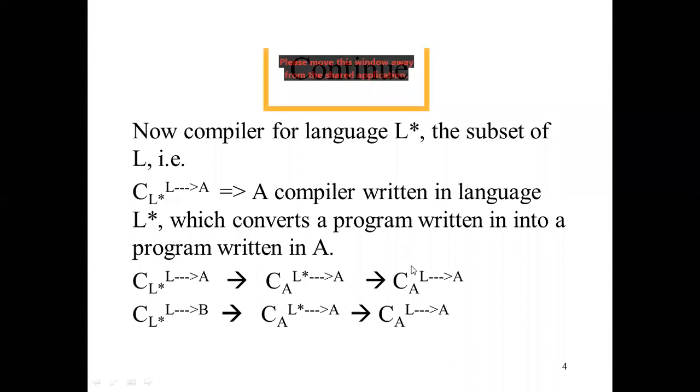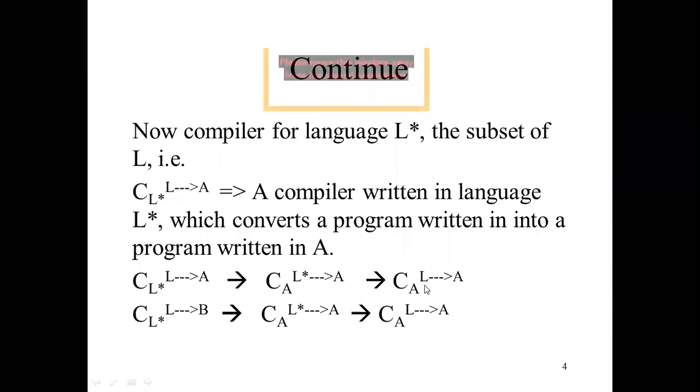Here L star is the subset of L. Don't think about the language of this compiler. This is the internal language in which this compiler was written. So don't think about this. Just think over L star to A and L star. This is the subset of L.